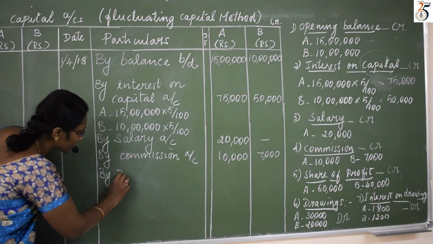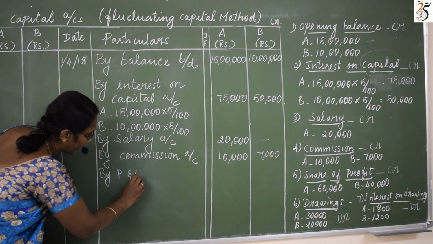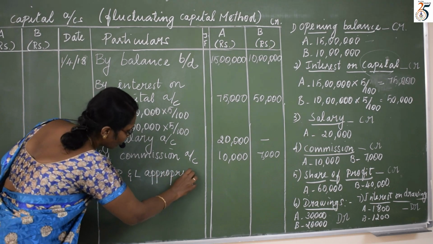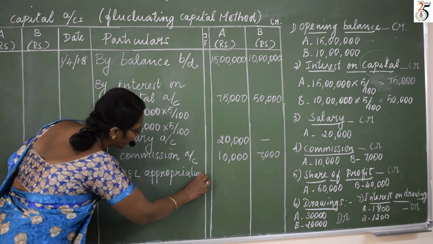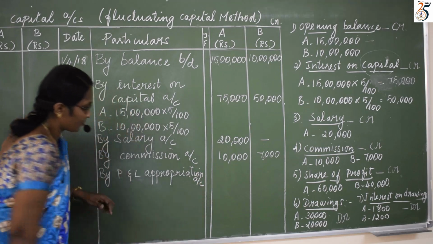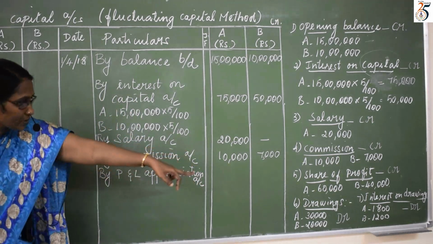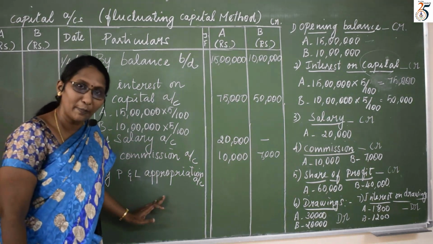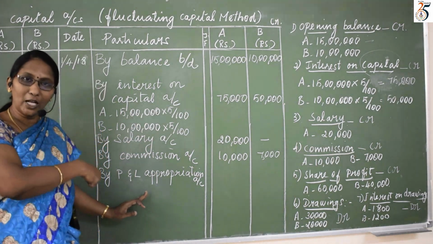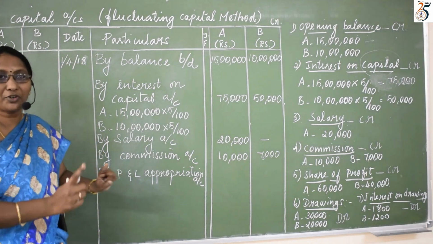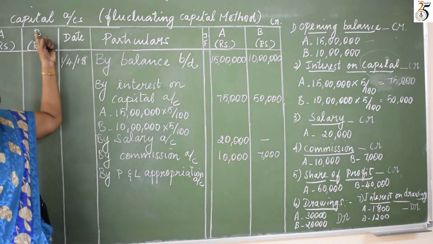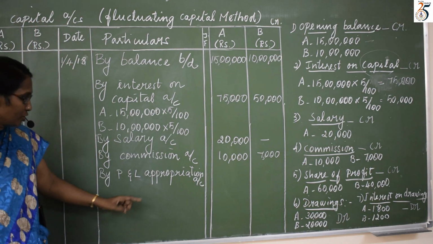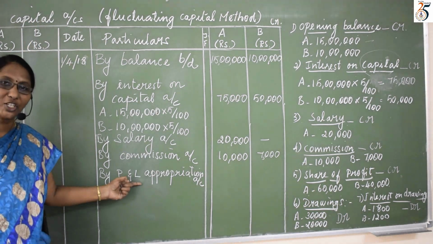So I should show P&L appropriation account. The reason is, this profit is calculated in the P&L appropriation account and distributed among the partners. From there it should be transferred to the partners' capital account. So we should write P&L appropriation account.